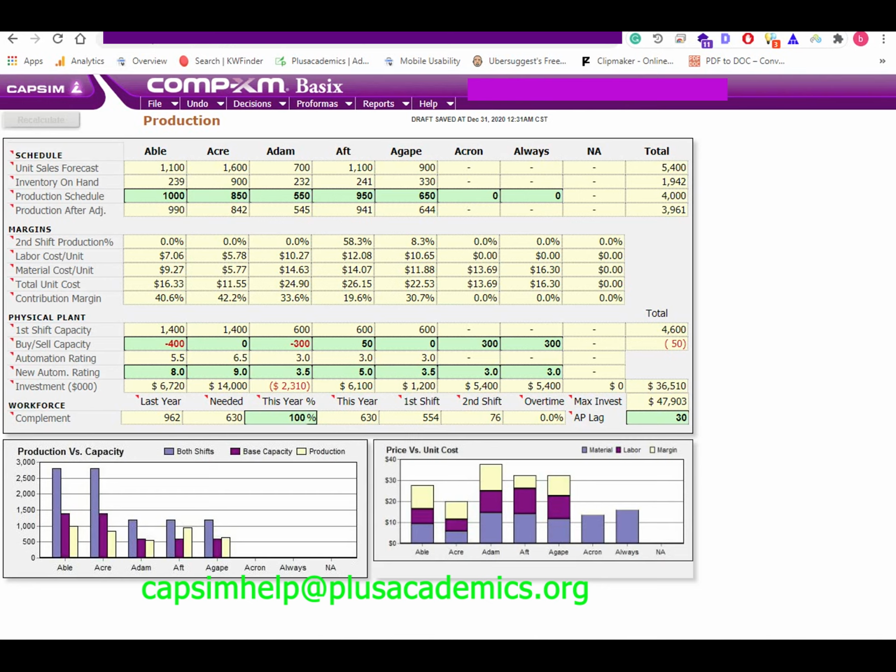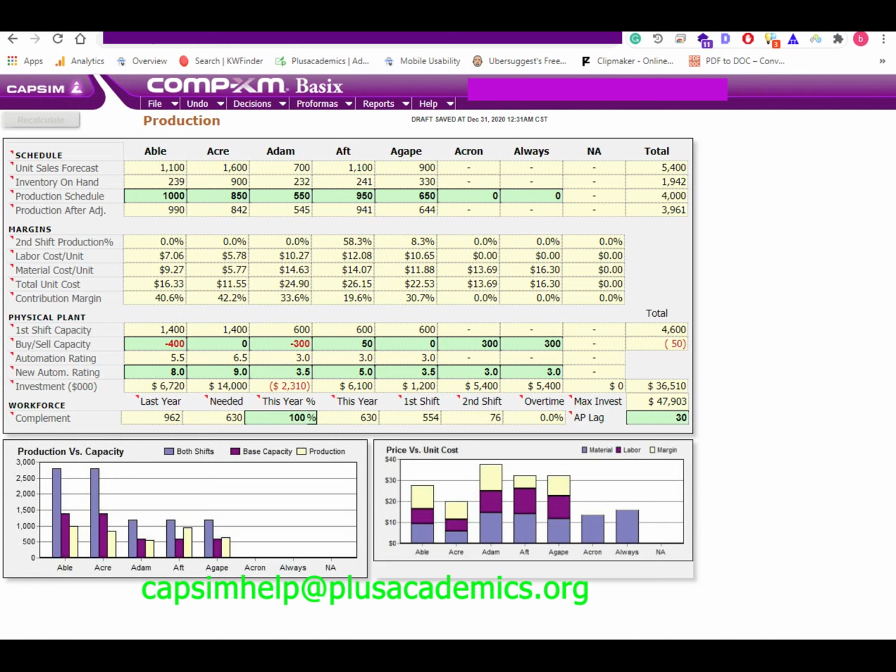For Eka, we have an inventory of 900 units, which is huge. We had estimated to sell 1,600 units. Therefore, we only need to produce 700 units. There's a chance that we will sell more than 1,600 units. We don't want to stock out, and that's why we have 815 instead of 700 units. Eka is a low-end market segment product. To get the best out of it, we must lower the cost of production as much as possible. That's why we increased the automation level to 9.